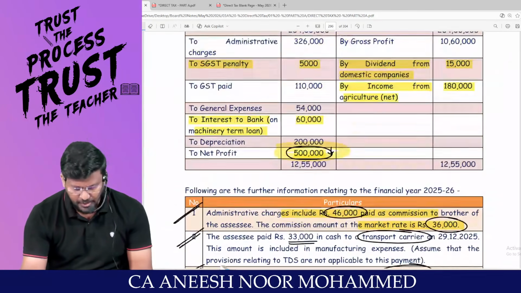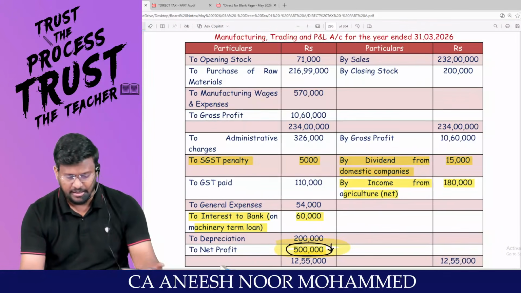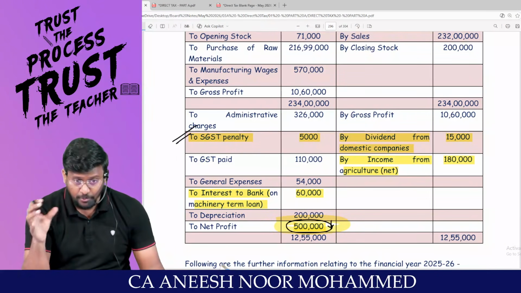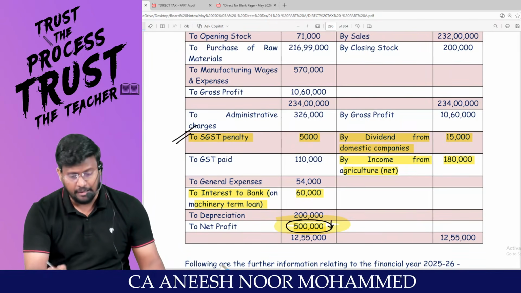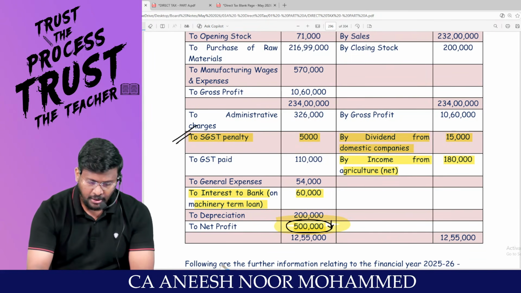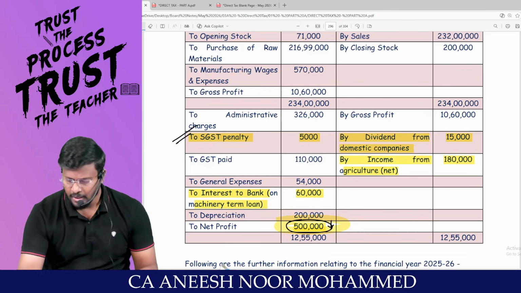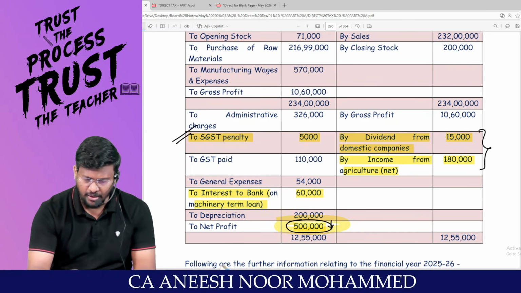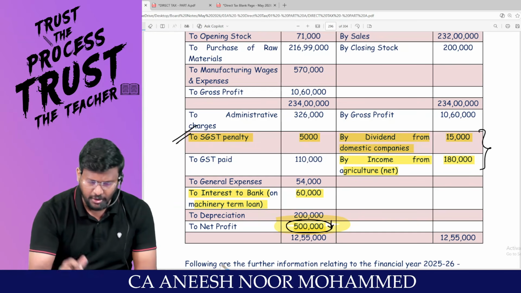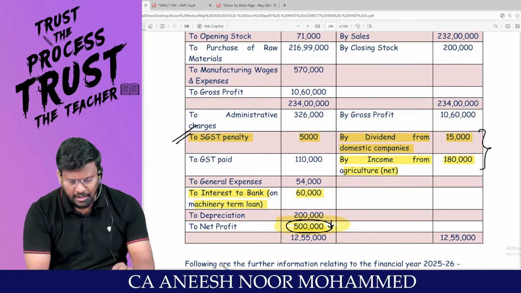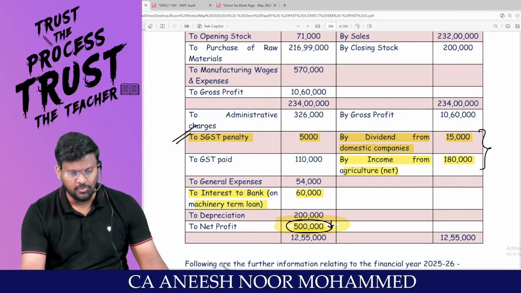These are the adjustments generally, but the penalty is nowhere mentioned. We have to go to the P&L and add it back. How much rupees? So plus 5,000, sir, 4,83,500. This is nowhere mentioned in the adjustments. We have to remove dividend 15,000 and we have to remove 1,80,000. I believe all the PGBP adjustments we have taken care of.